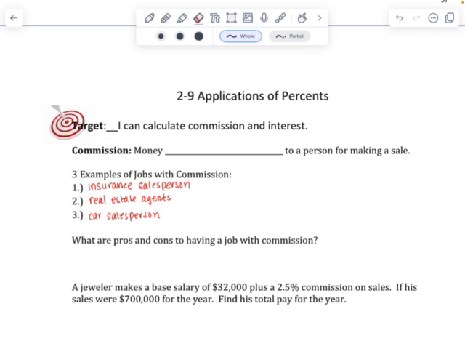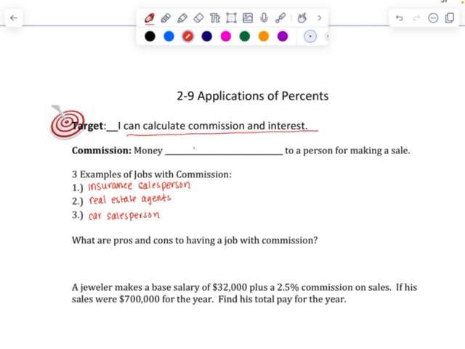In 2.8, we talked about the percent equation, and so in 2.9, we're going to talk about how we can apply that percent equation to real-life problems. The target is I can calculate commission and interest.